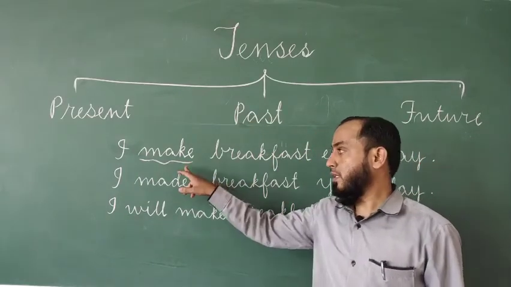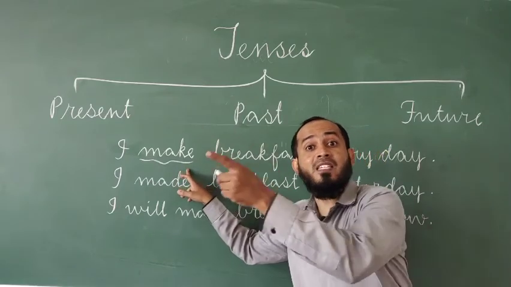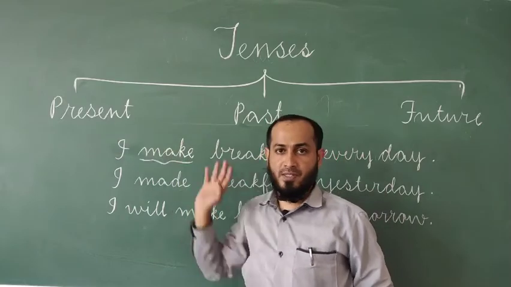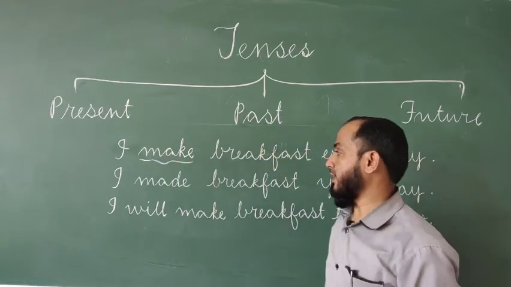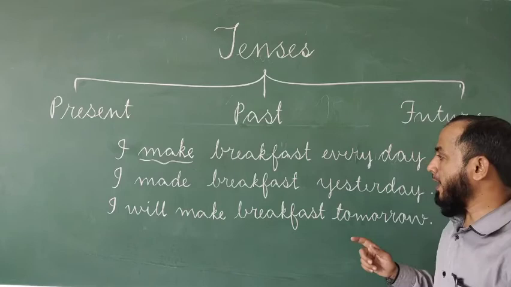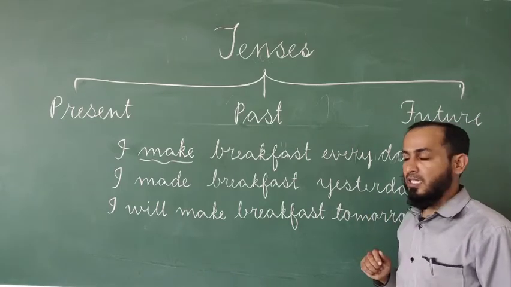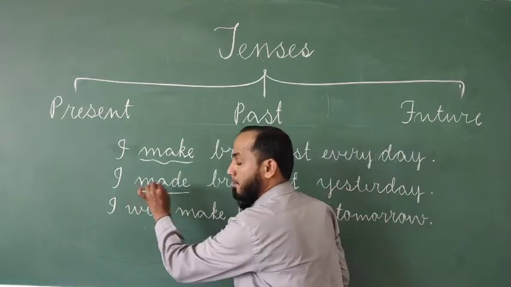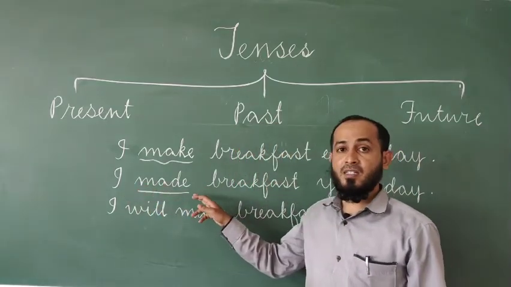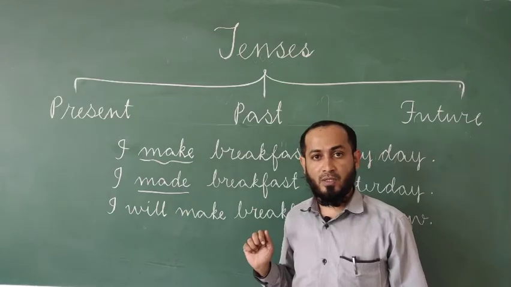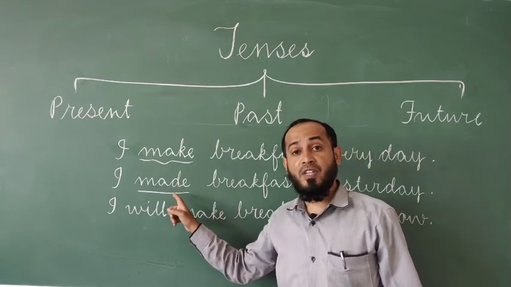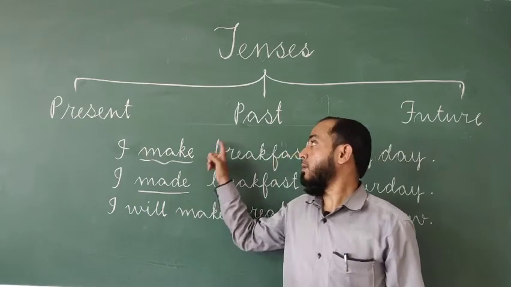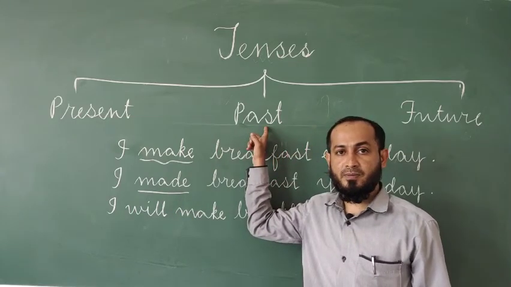So the verb which refers to the present time is called present tense. Then the second sentence: I made breakfast yesterday. Here the verb made refers to the past time. So the verb which refers to the past time is said to be past tense.